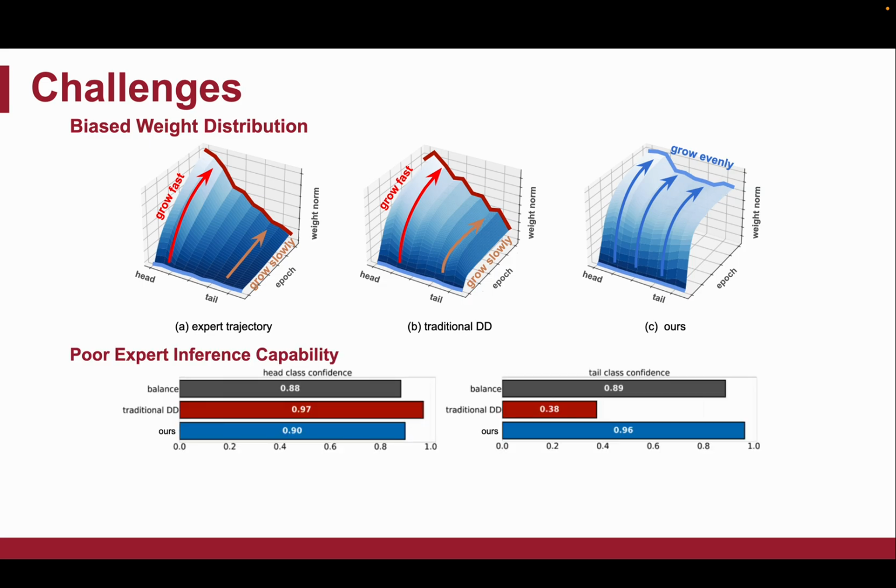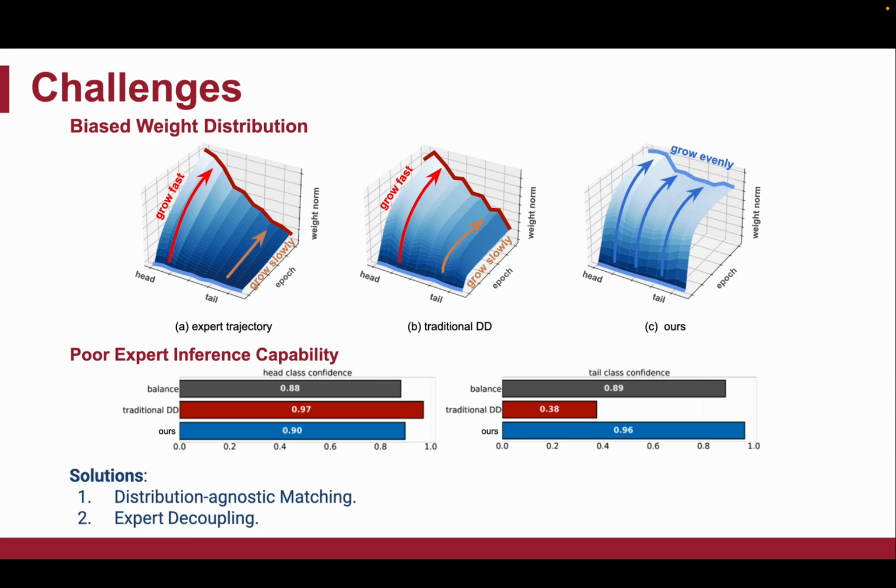Now for the poor expert inference capability issue. The main problem lies in the soft label initialization. As shown in this figure, for head classes, all methods give high confidence, but for tail classes, traditional dataset distillation methods yield much lower confidence.